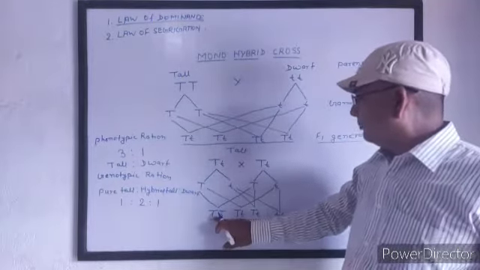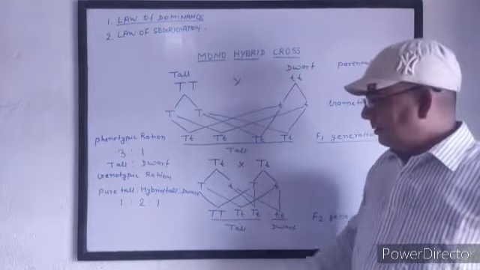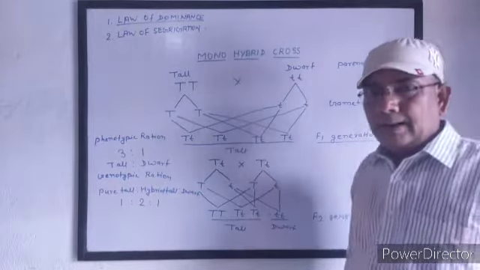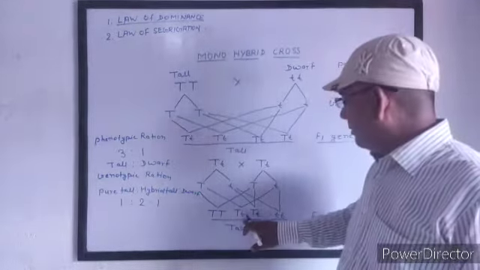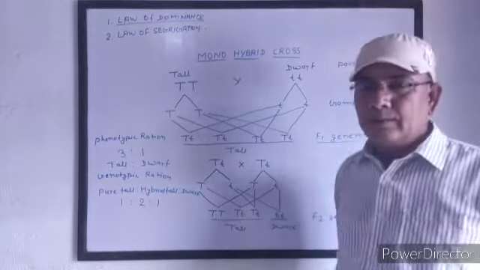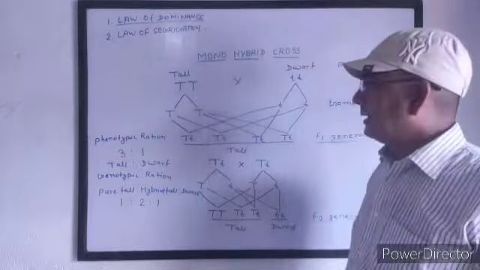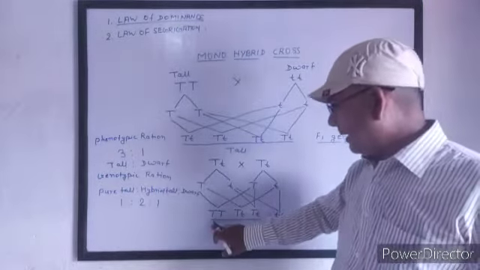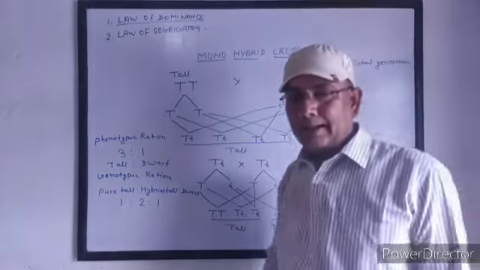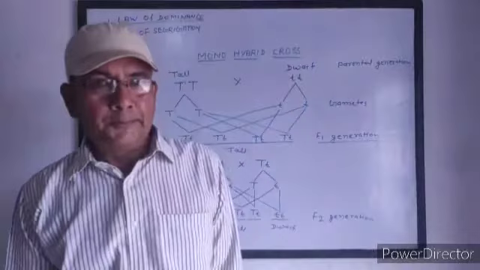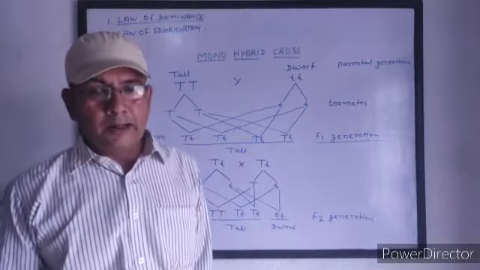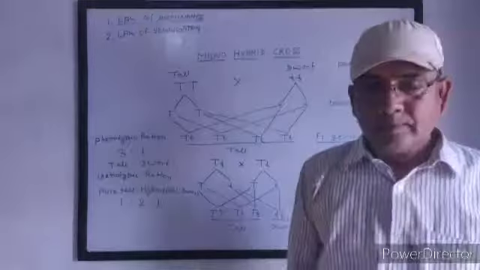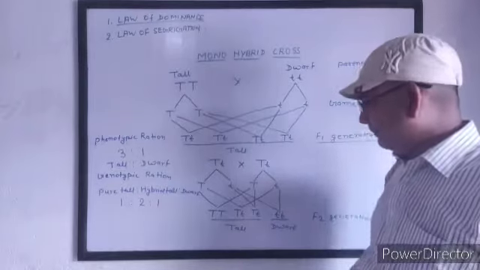one factor suppresses the other factor in heterozygous condition. When both factors are different, it is called heterozygous condition. When both factors are the same, it is called homozygous condition. In heterozygous condition, if one factor suppresses the other, the factor which suppresses is called the dominant factor, and the factor which is suppressed by the dominant factor is called the recessive factor.